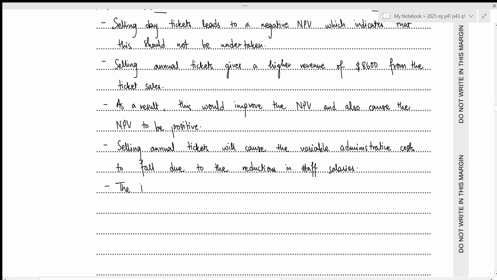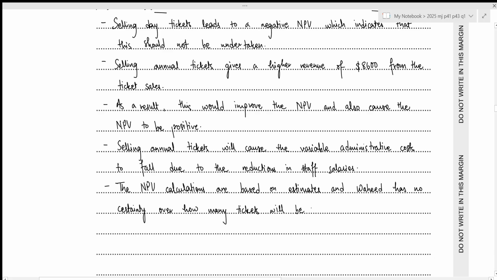The NPV calculations are based on estimates, and Wahid has no certainty over how many tickets will be sold of either type.